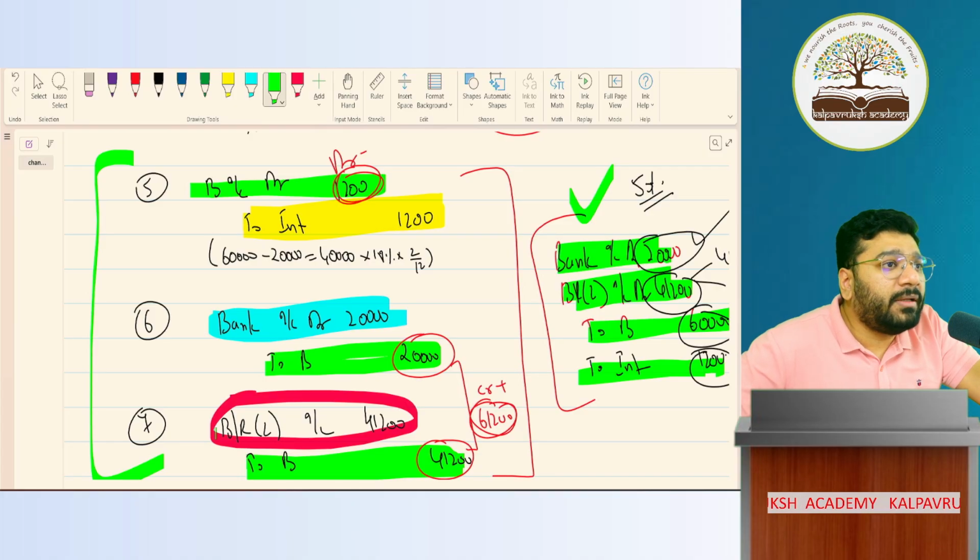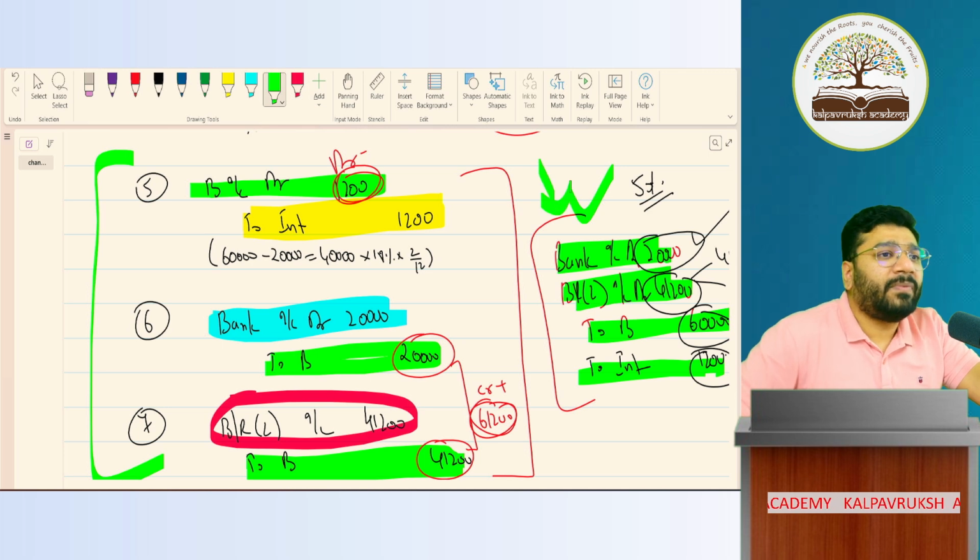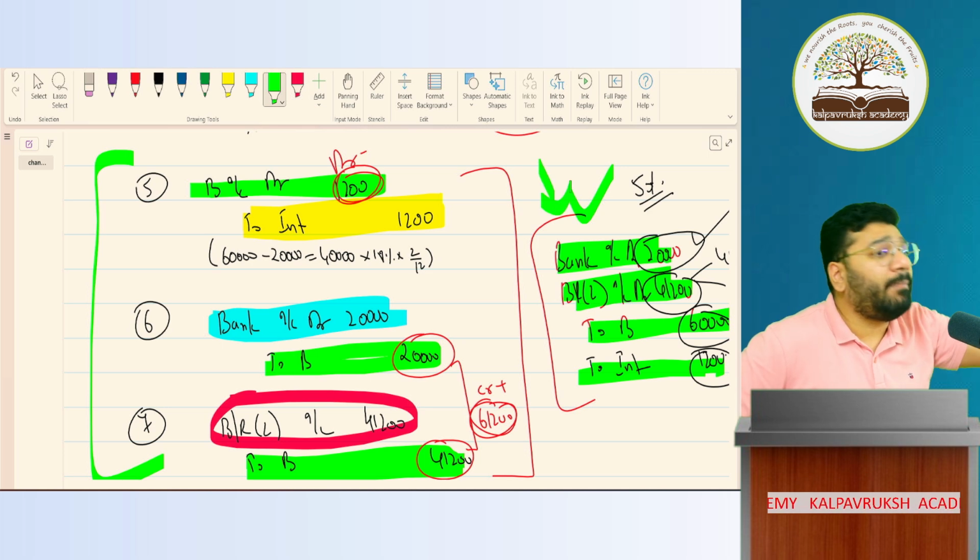Got it, not got it? Do you know why? If you write 3 separate entries, debit, credit, time consumption, narration for all the 3 you have to mention, unwanted extra effort, drama. So it is always better to go with the combined entry. And moreover, ICAI is also doing combined entry only. So what is my fear?